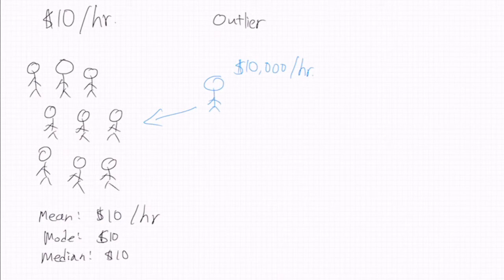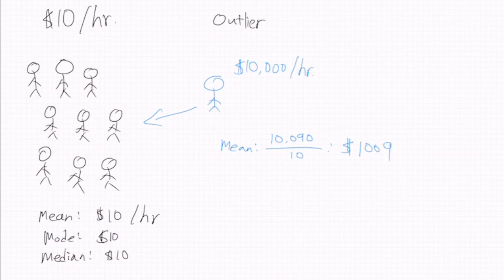Now, what is the average of these 10 people, their wage? Well, we have 9 people with $10 an hour and 1 person with $10,000. So their mean is what? 10,090 divided by 10. So their mean is $1,009.